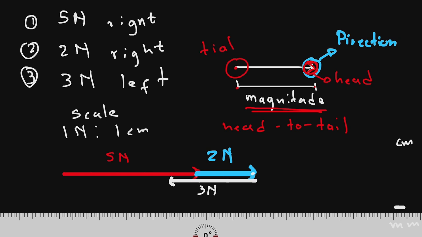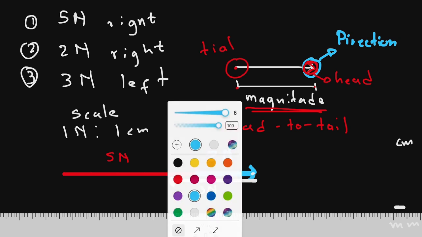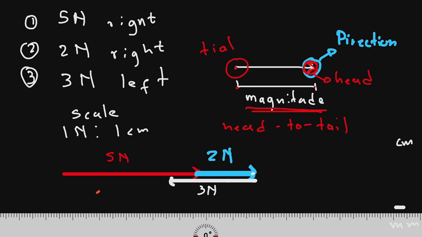Now, if we want to get the resultant force from our schematic diagram, the resultant force will always be from the starting point to the finish point. In this case, we have our starting point at this point here, and then our finish point is going to be at this point. The distance from the starting point to the finish point will be the magnitude of our resultant vector.